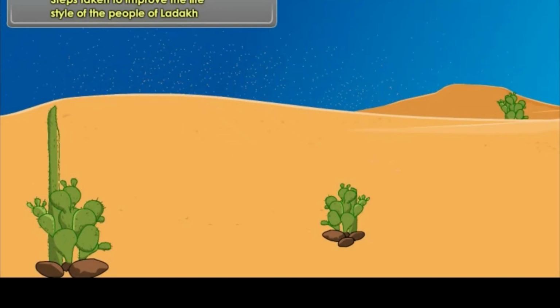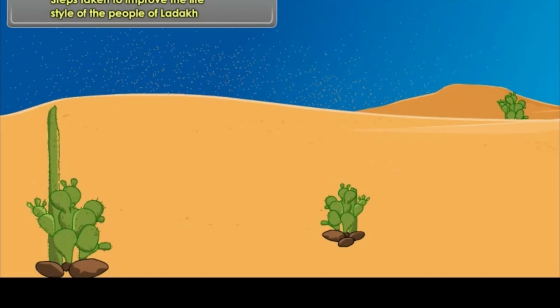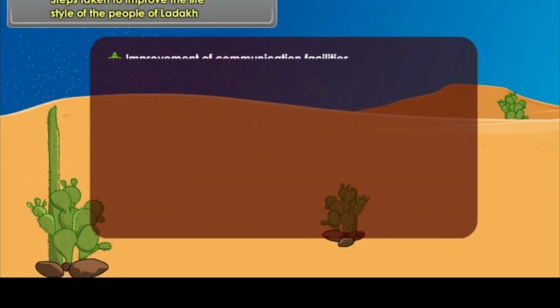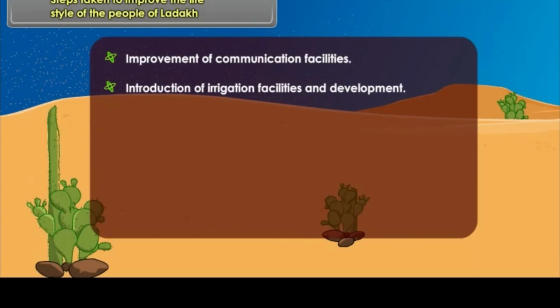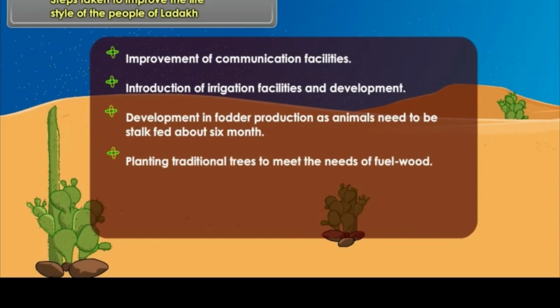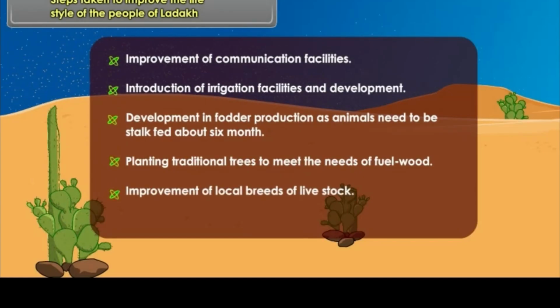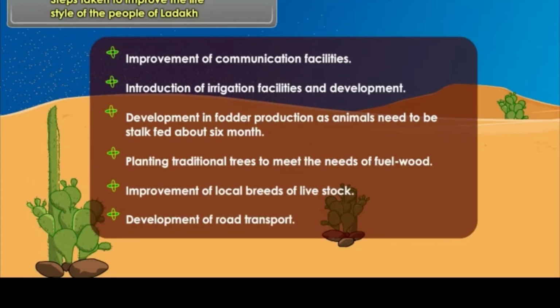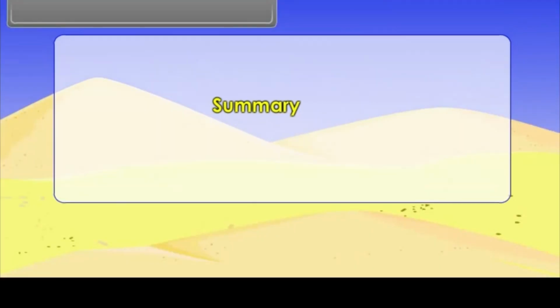Steps taken to improve the lifestyle of the people of Ladakh. Improvement of communication facilities. Introduction of irrigation facilities and development. Development in fodder production, as animals need to be stall fed for about 6 months. Planting traditional trees to meet the needs of fuel wood. Improvement of local breeds of livestock. Development of road transport.